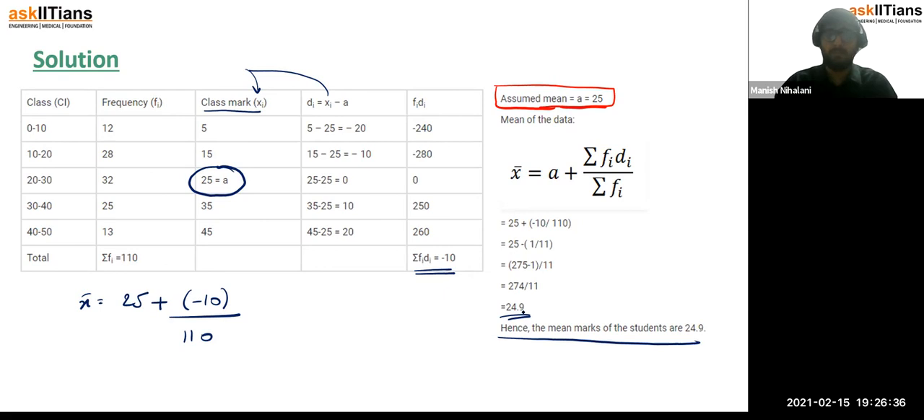So direct method we have seen, and the assumed mean method, wherein we first assume a mean, then find the deviations about the class mark, that is xi minus that assumed mean. Di is xi minus a. This is the second step. Multiply this di with fi. So you just need to multiply both of these and take the sum of this column, that is summation of fi di, because this is needed in the formula for assumed mean, right?